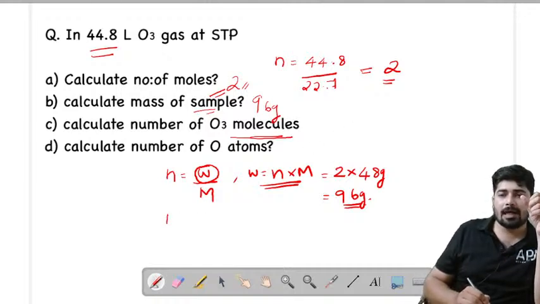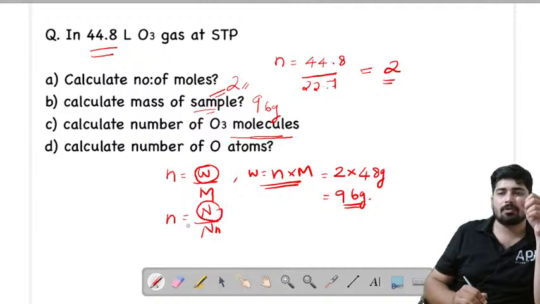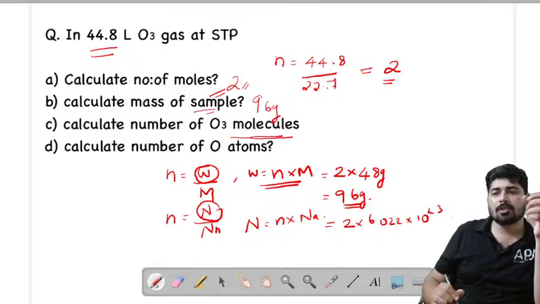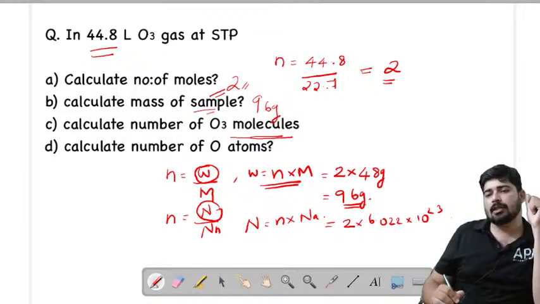See, we know that number of moles is equal to number of particles by Avogadro number, and we are asked to find out the number of molecules. We have to find out the N. N is equal to number of moles into Avogadro number. That means number of moles is 2, Avogadro number is 6.022 into 10 raised to 23. So that much ozone molecules are present in the sample.